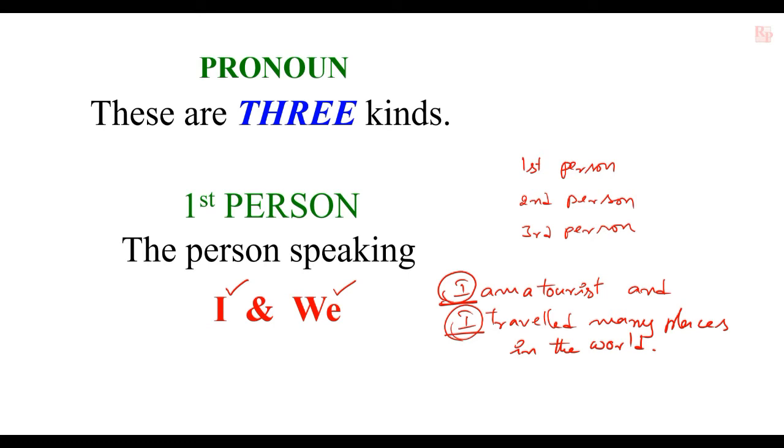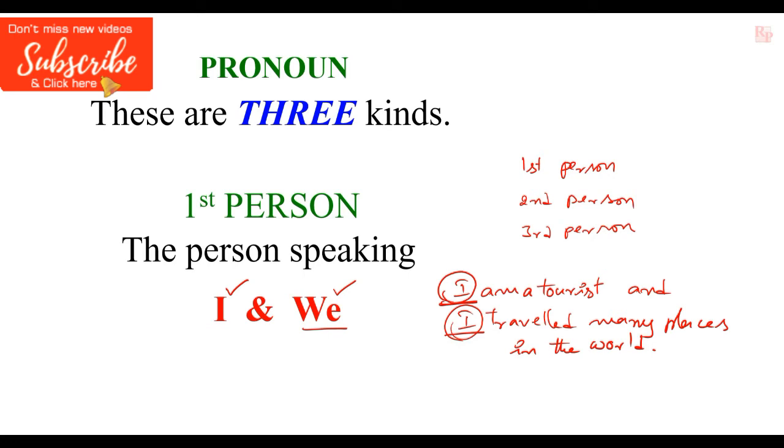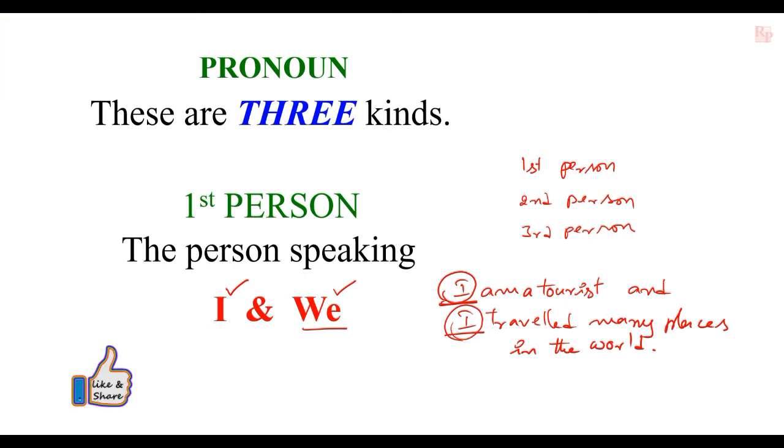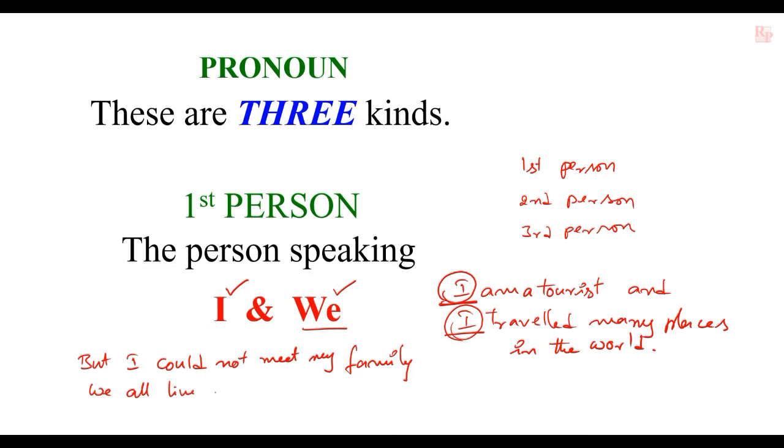And when he says something about his family, he can use we. For example, I am a tourist and I traveled many places in the world, but I could not meet my family. We all live in Simla. Here he is saying something about his family, so he used we, meaning the members of his family. That is plural. So in the first person, I is singular and we is plural.